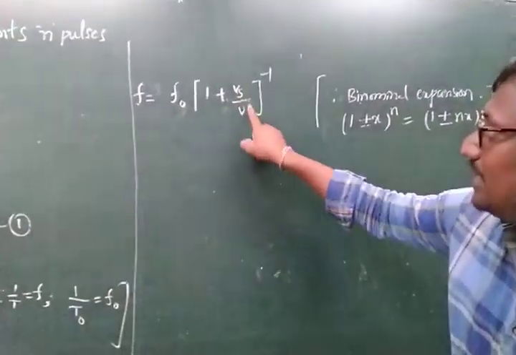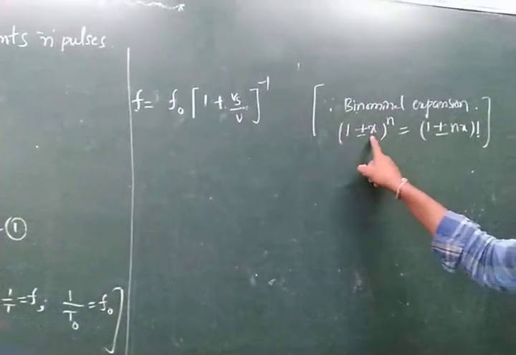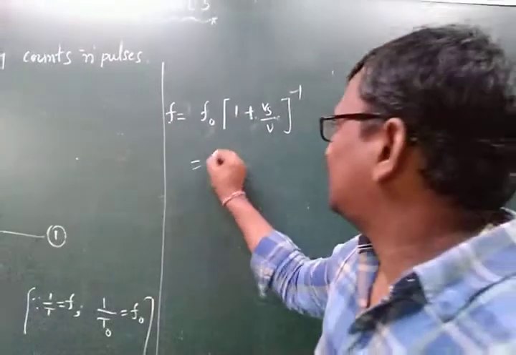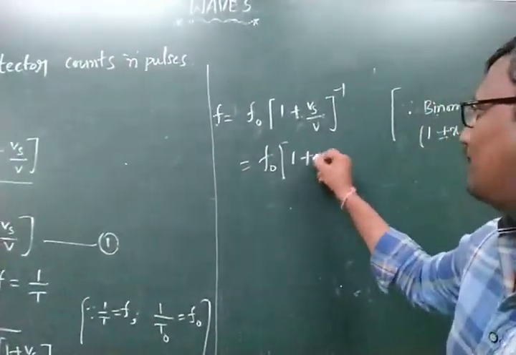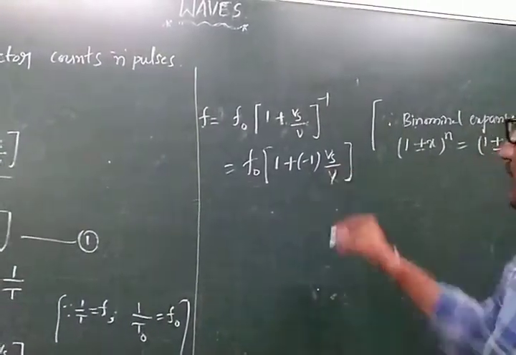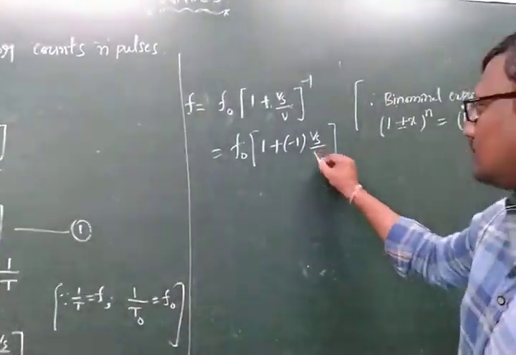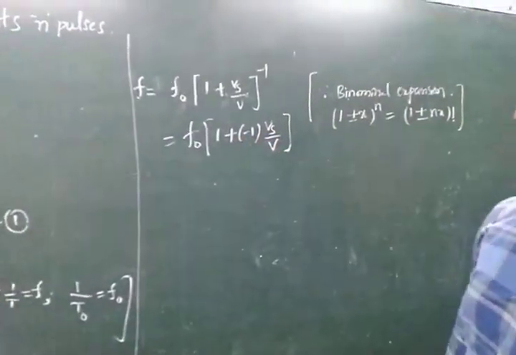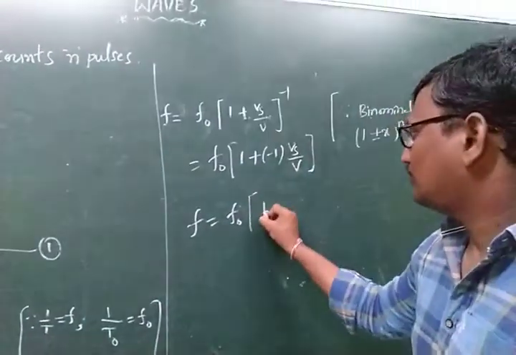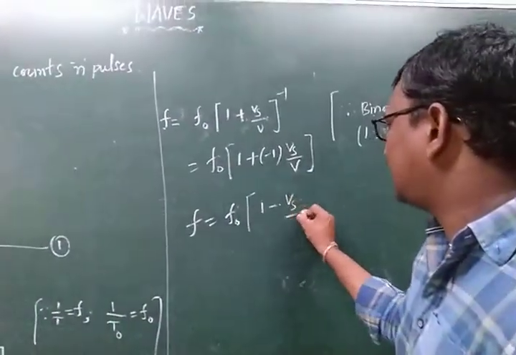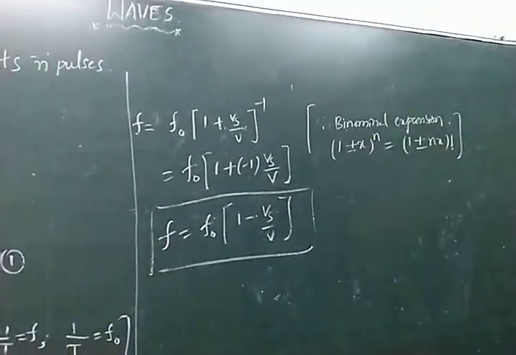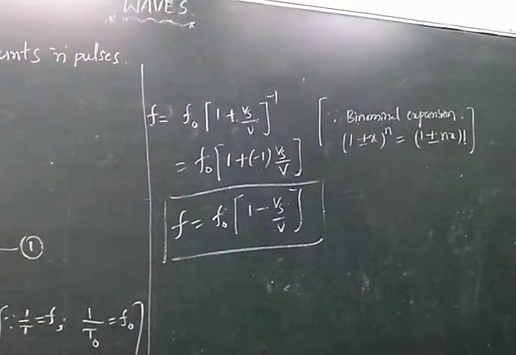1 plus vs by v is nothing but 1 plus a constant x. The power here is minus 1. So f is equal to f0 into 1 plus minus 1 into vs by v, which gives f is equal to f0 into 1 minus vs by v. This is the formula when the source is moving away from the observer.